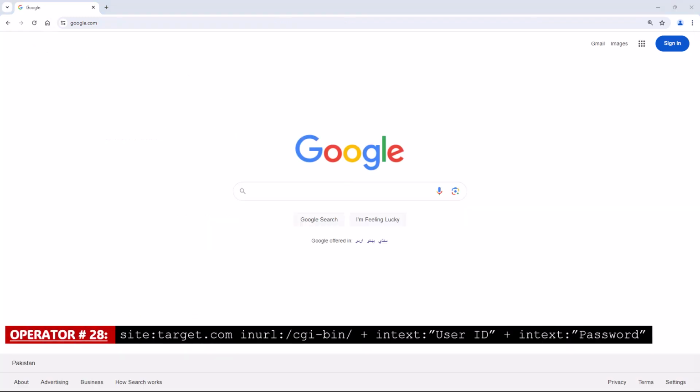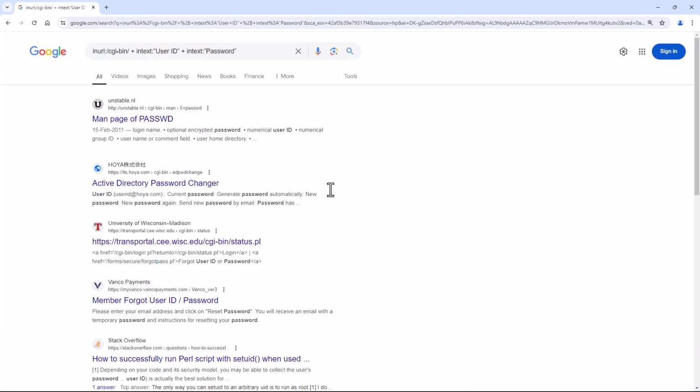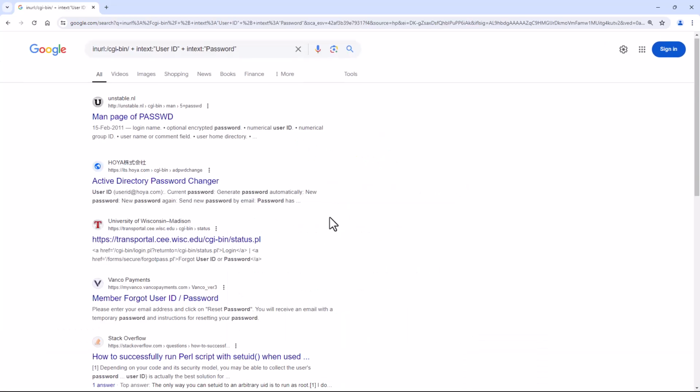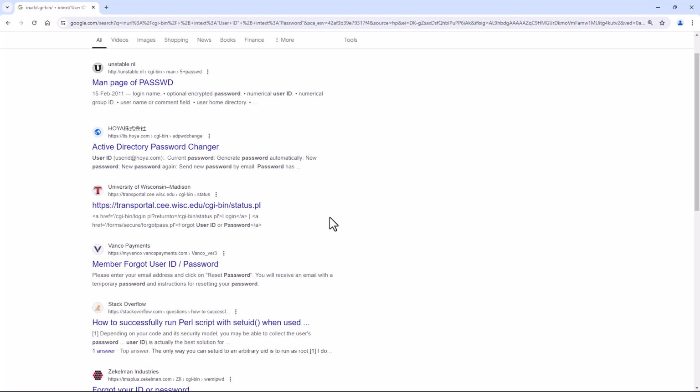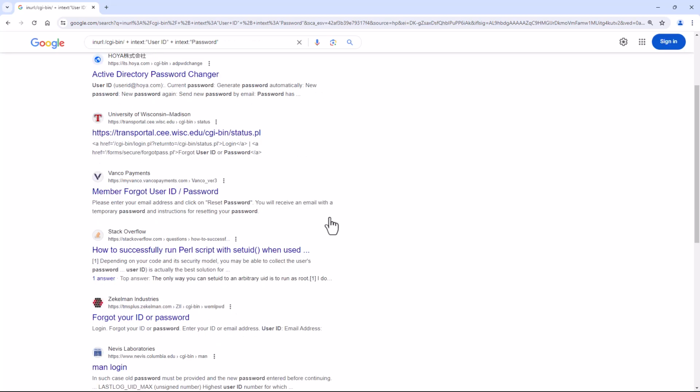Operator number 28. Site with the combination of in URL. This Google dork will search for CGI scripts on a website that require login credentials, which may be vulnerable to brute force attacks.